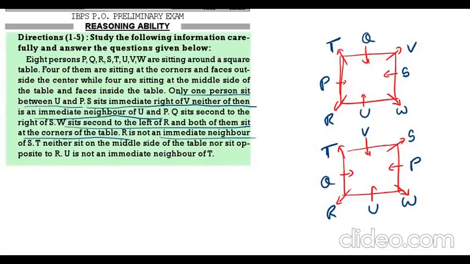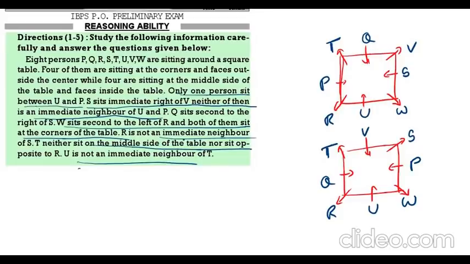Now, U is not the neighbor of T. T neither sits opposite. T is sitting on the middle of the table. T sits on the middle, neither middle nor opposite to R. R is not the neighbor of S.